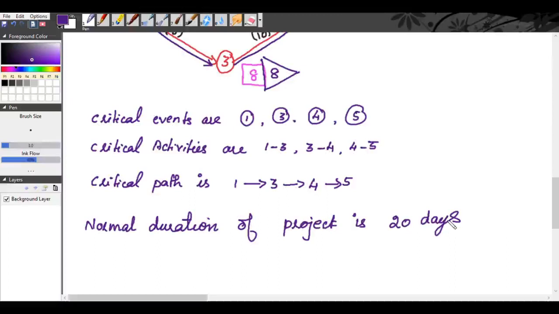So what is the total cost? Total overhead cost associated with your project is rupees 60 per day. So total overhead cost, or indirect cost, will be equal to 60 per day. So 60 into normal duration of 20 days. So we get rupees 1200.